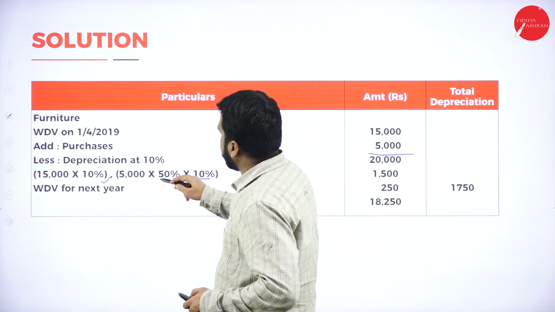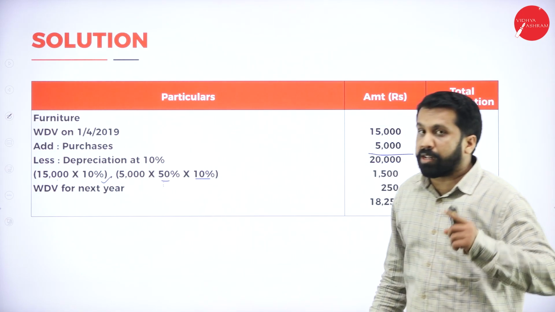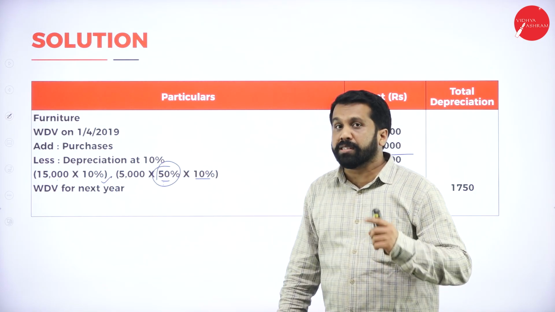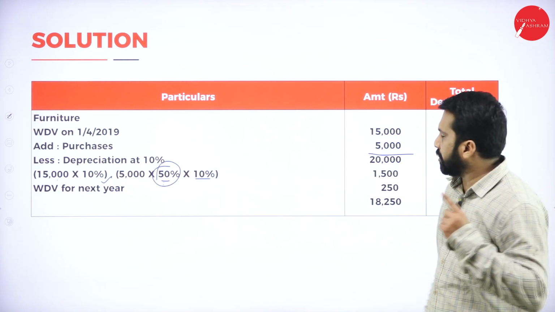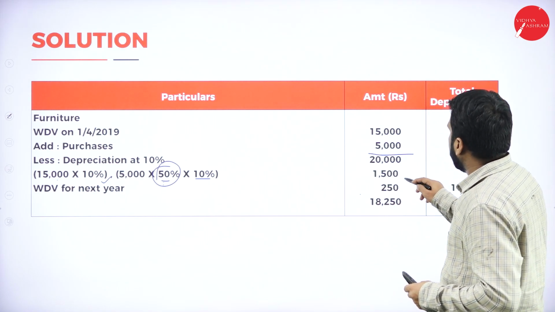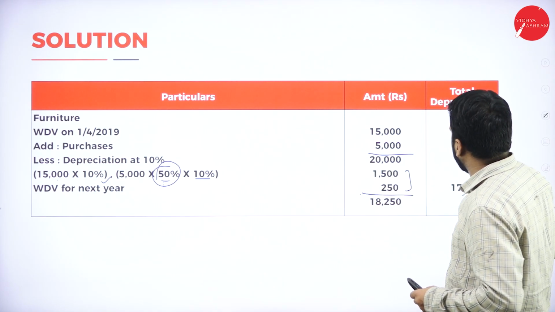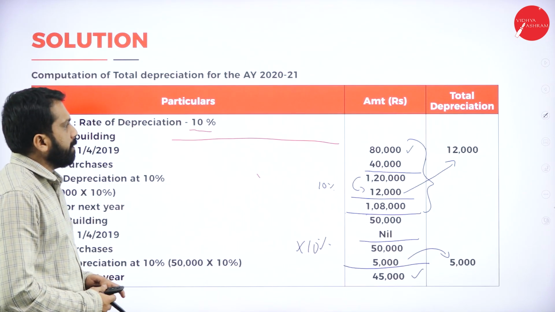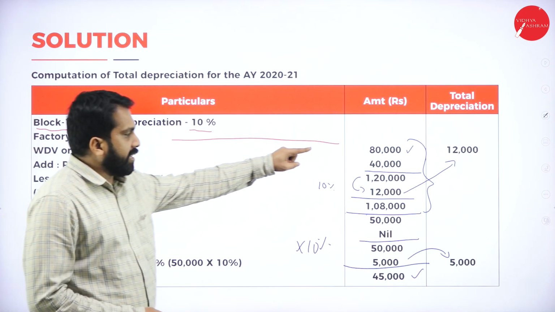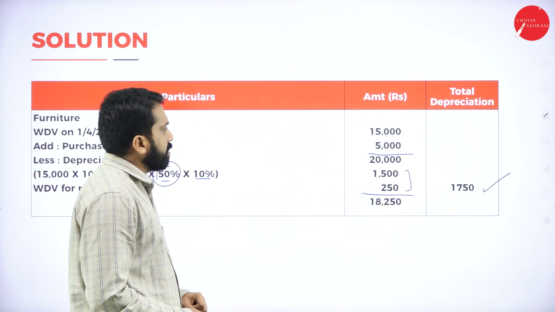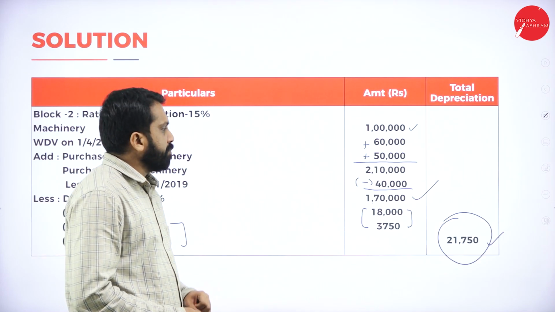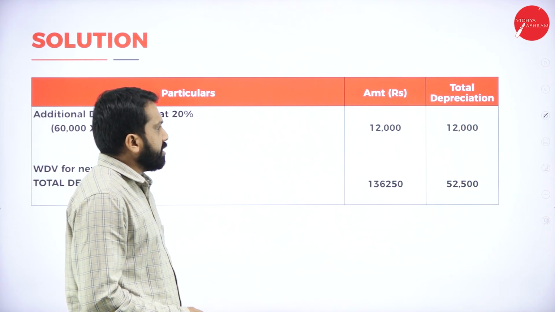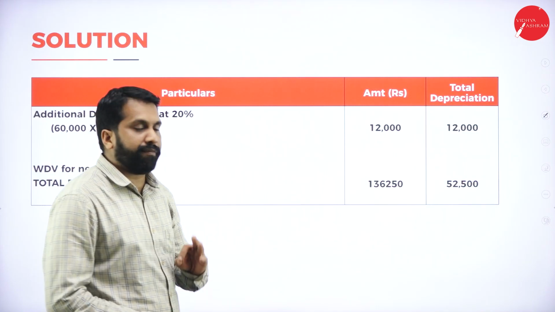15,000 at 10%, 5,000 at 50% of 10%. Whatever is newly purchased, we go for half depreciation. Why? Because it is purchased after Gandhi Jayanti. Do all the calculation. You will get this much. Your total is 1,750. Now what are your depreciations? First one, 12,000, 5,000, 1,750. So in this, how much will you get? 18 plus 3, 21,750.